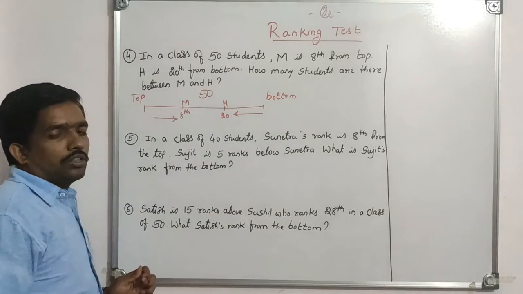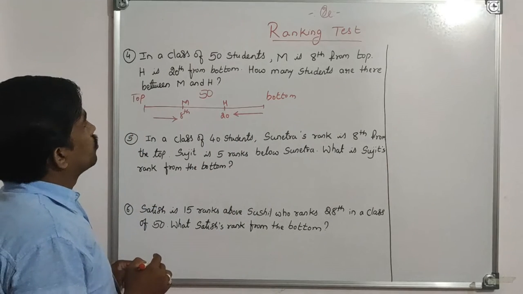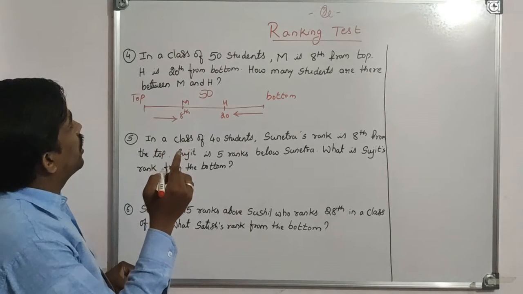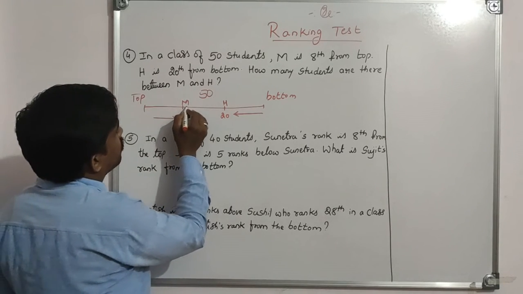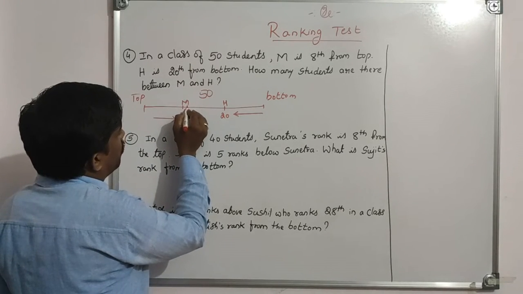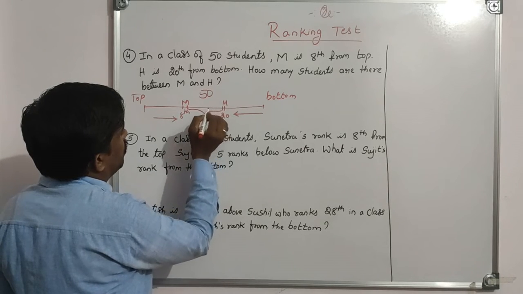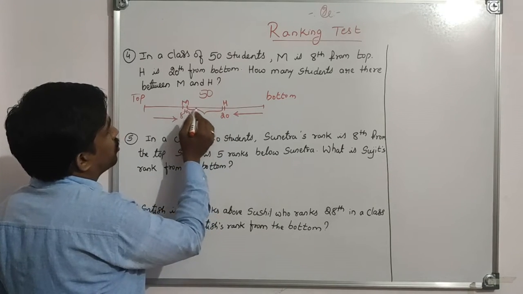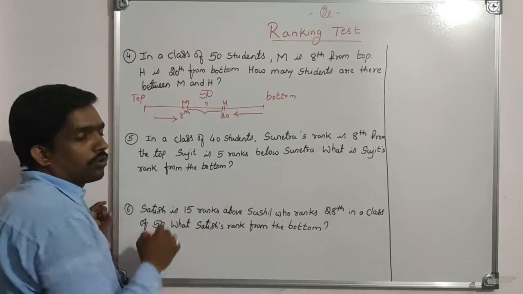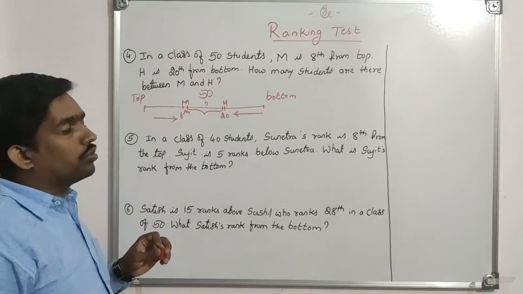H is 20th from the bottom. So our question is, how many students are there between M and H? Then from here to here. From this position, how many students are there? Our question is, so how to do this?